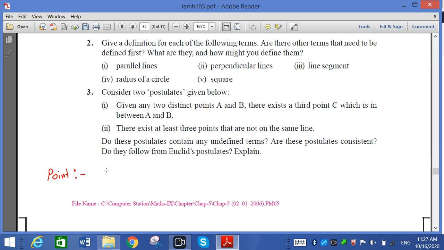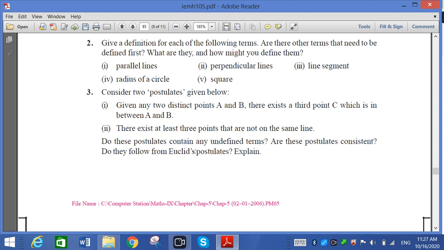A small dot made by a sharp pencil on the surface of paper, we can say it is a point. Point has no dimension. Always remember, point has no dimensions. Only position. It is a dot-like position. So someone asked what is the meaning of point? Point is a small dot made by a sharp pencil on a paper.